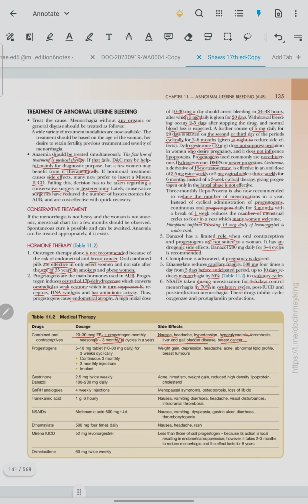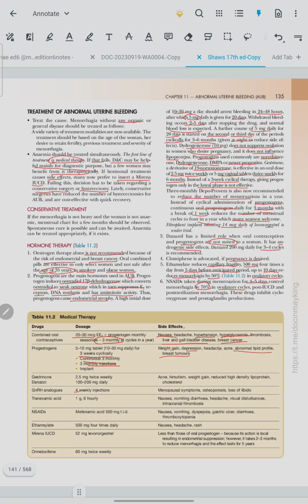Progestogens 5 to 10 mg tablet, 10 to 30 mg daily for 3 weeks cyclically, continued for 3 months or 3 monthly injections or as an implant. Weight gain, depression, headache, acne, abnormal lipid profile, and breast tumors are the side effects. Gestrinone 2.5 mg twice weekly, danazol 100 to 200 mg daily. The side effects are acne, hirsutism, weight gain, reduced high density lipoprotein cholesterol.